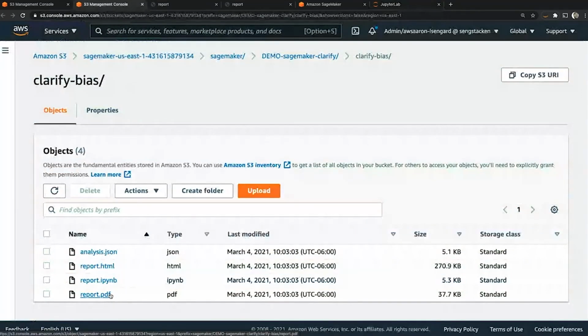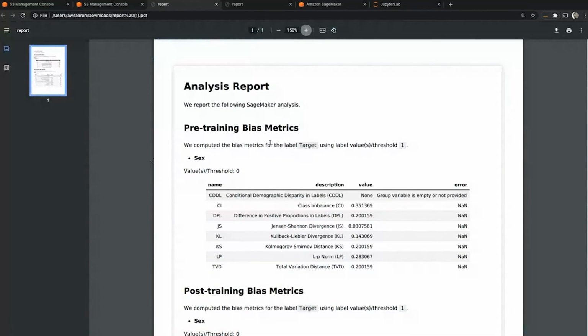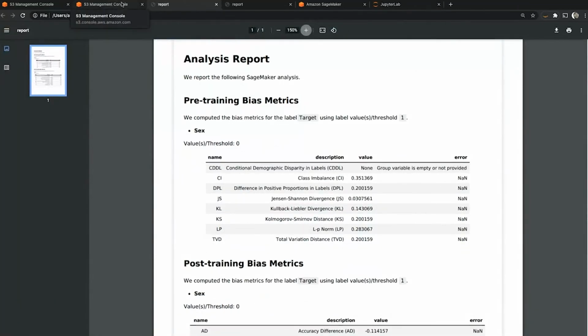We have an HTML version, a PDF version, and a Jupyter Notebook version. So multiple different formats to support our analysis because we don't want to look at the JSON output in standard out. So here's an example of what this analysis report looks like, if we take a look at the PDF file that was uploaded to S3. So again, multiple ways to measure bias using Clarify processing jobs.